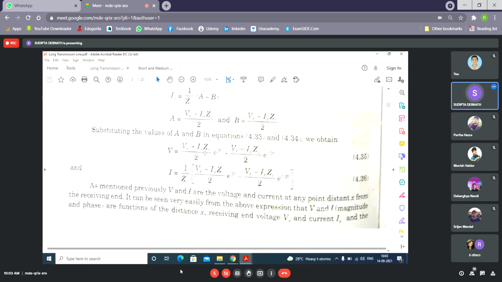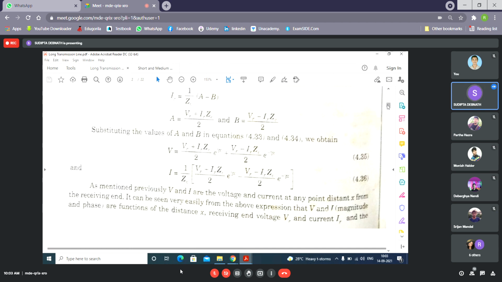You can find out, this V has two parts. One is the incident part, and this is called the reflected part. What is the incident part? In the incident part, when x increases, this value increases. In the other part, when x increases, this value decreases.